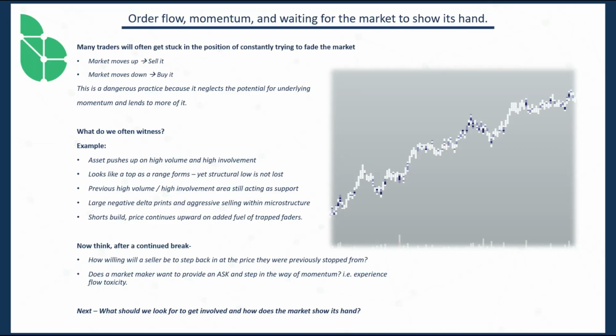Now, there are a lot of times when the auction environment will shift. It goes from a period of ranging to trending, and some people get stuck in the mindset that they're still in a range and they're looking to fade every single move. They're not paying attention to the fact that the range is at this point a good distance behind us. So traders get stuck constantly trying to fade the market.